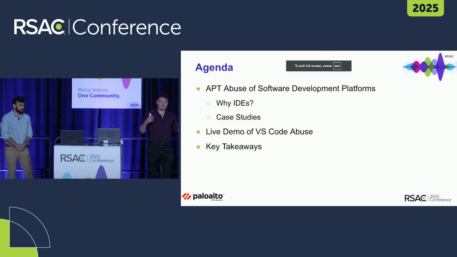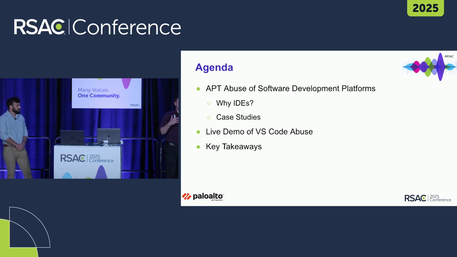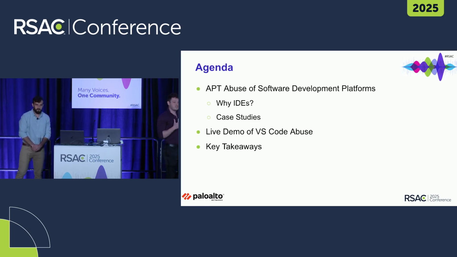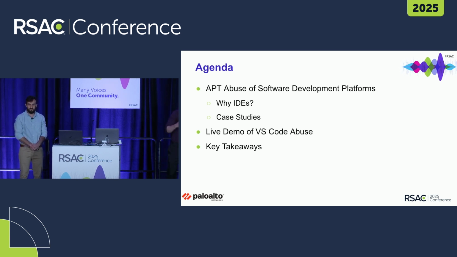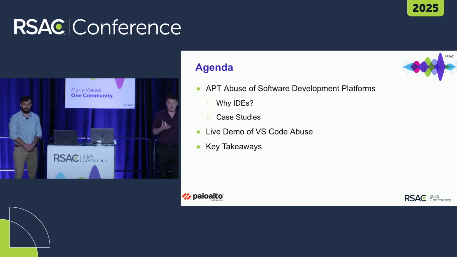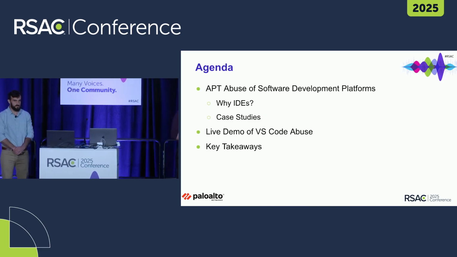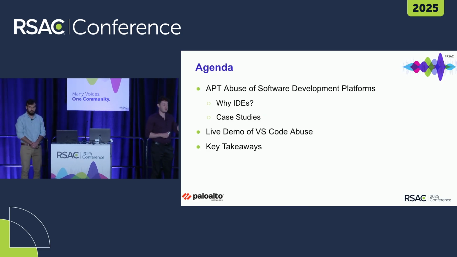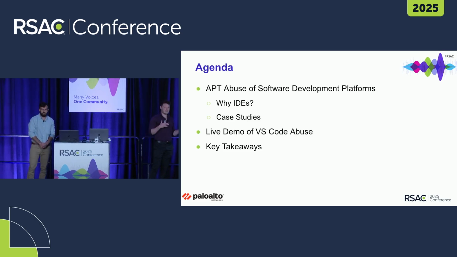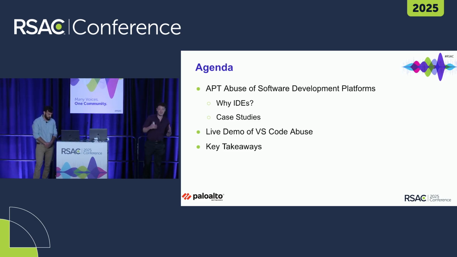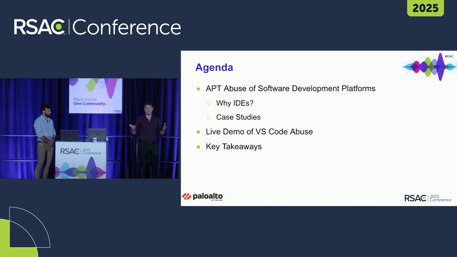So today we have 6 different case studies. Each is going to touch upon a different technique to abuse an IDE. We will explore the stories behind the case studies, talk about how the techniques work, and we'll also explore what we can do to detect and prevent such abuse. We will also show you a live demo of one of the techniques, how the abuse of VS Code CLI looks like from the side of the attacker. And we will finish the presentation with some final key takeaways we have from all of our research.